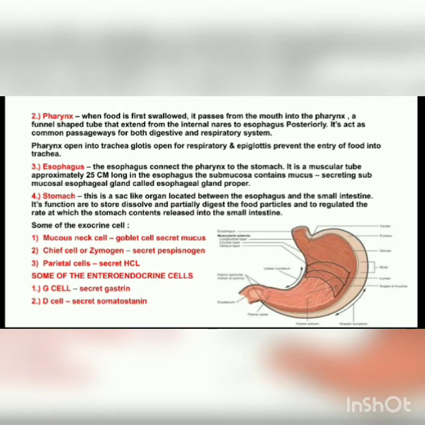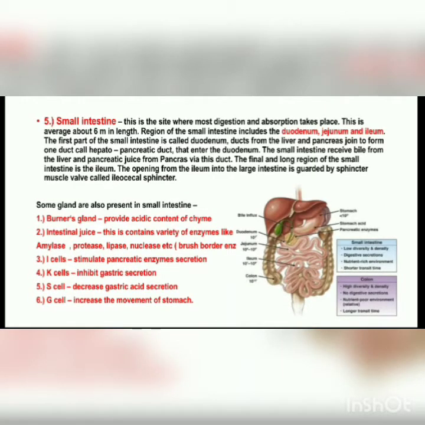Some exocrine and endocrine cells are also present in the stomach. Exocrine cells are mucus cells, chief cells, parietal cells. Enteroendocrine cells include G cells and D cells. Small intestine. Small intestine is the site where most digestion and absorption take place. Small intestine includes three regions: duodenum, jejunum, and ileum. Different types of cells and glands are present in the small intestine. Some of them are Brunner's gland, I cell, K cell, S cell, and G cell.